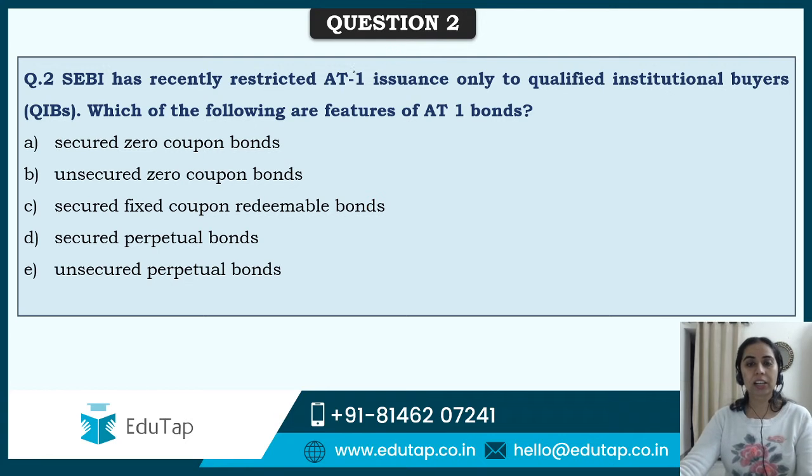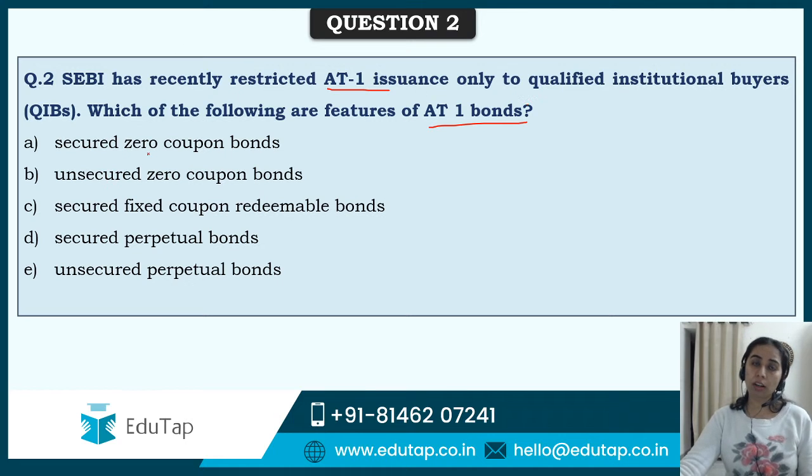SEBI has recently restricted AT1 bond issuance only to qualified institutional buyers, that is QIBs. Which of the following are the features of AT1 bonds? So basically, this was the current context of the question, that AT1 bonds were in news. So what is the typical feature of these bonds?